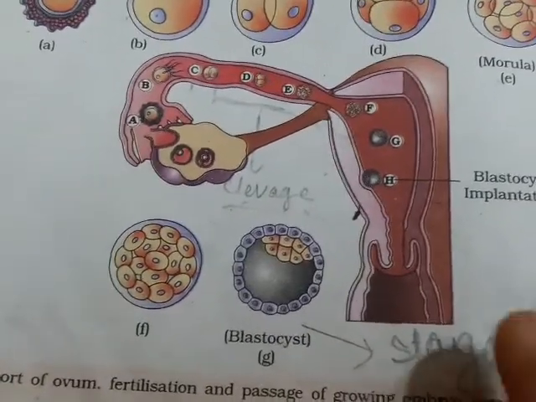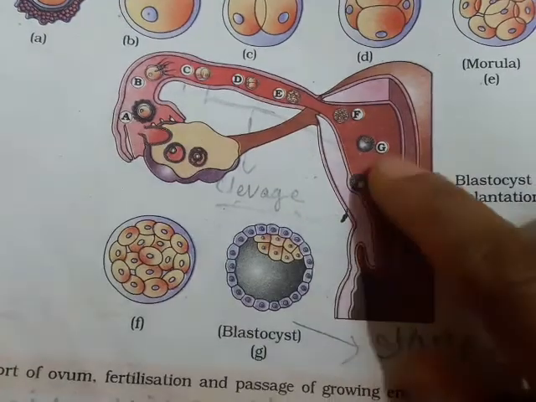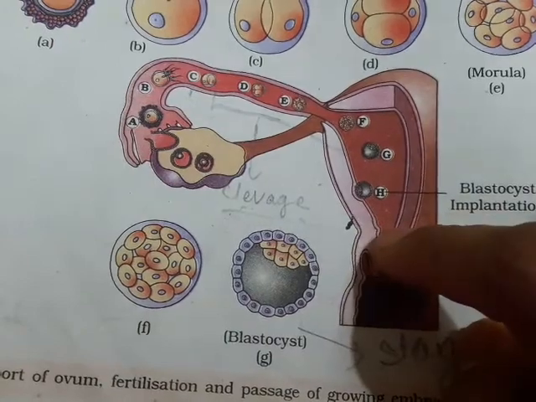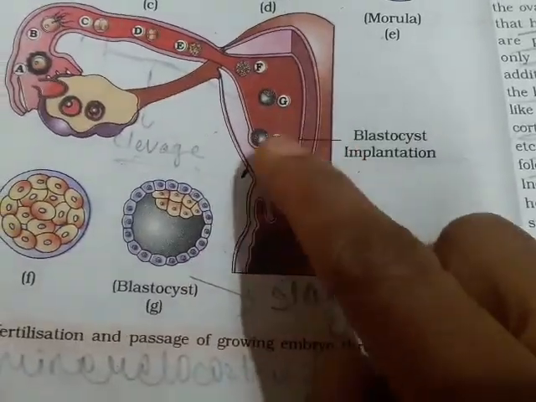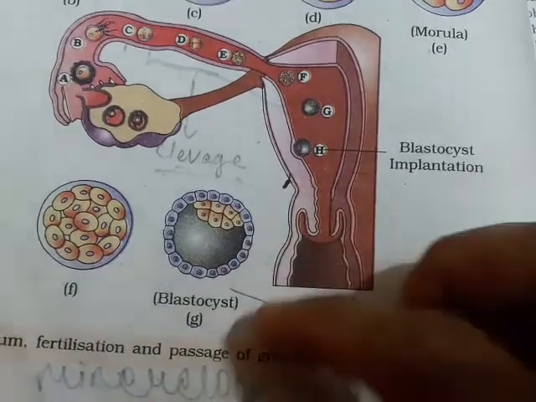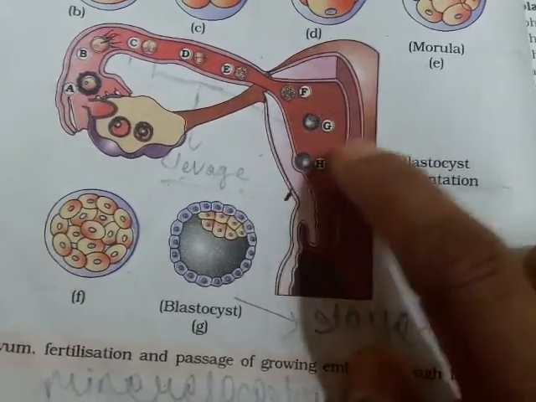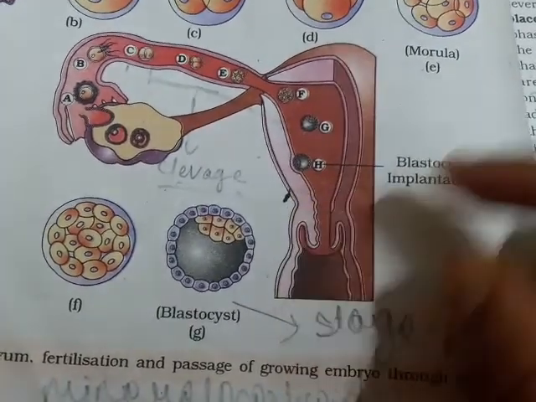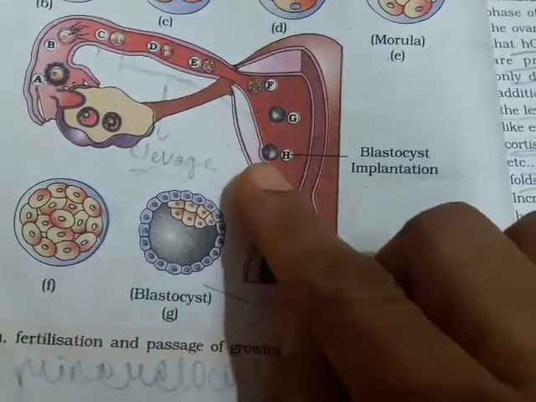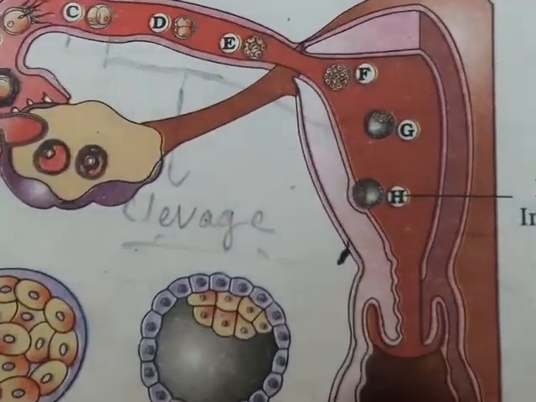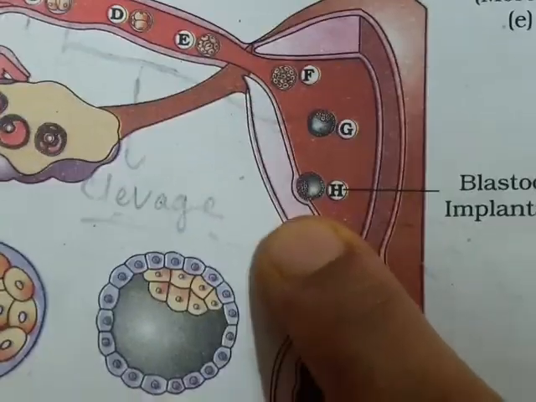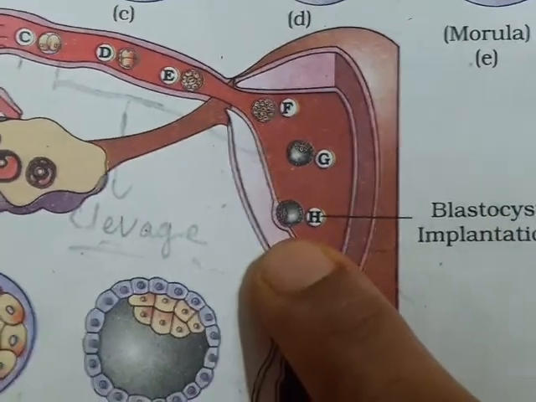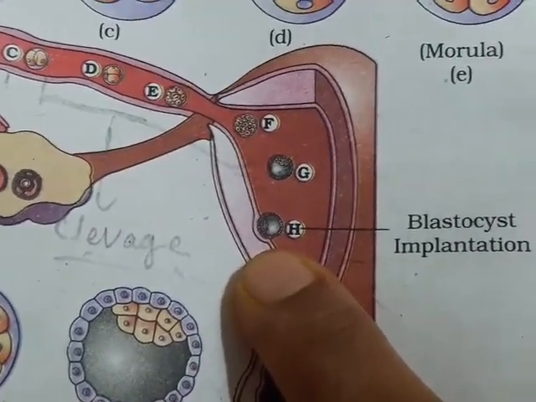After attachment, the uterine wall divides rapidly. This uterine wall divides rapidly and covers the blastocyst. The blastocyst will be covered by the uterine cells. As a result, the blastocyst becomes embedded. Embedded means it gets into the uterine wall, into the endometrium. Now this implantation has taken place and it leads to pregnancy.